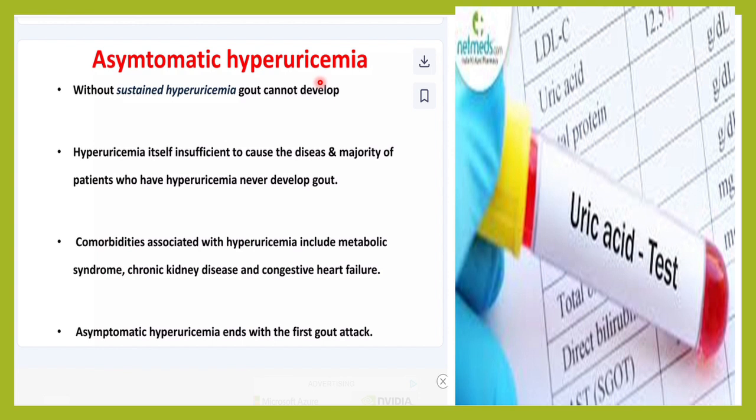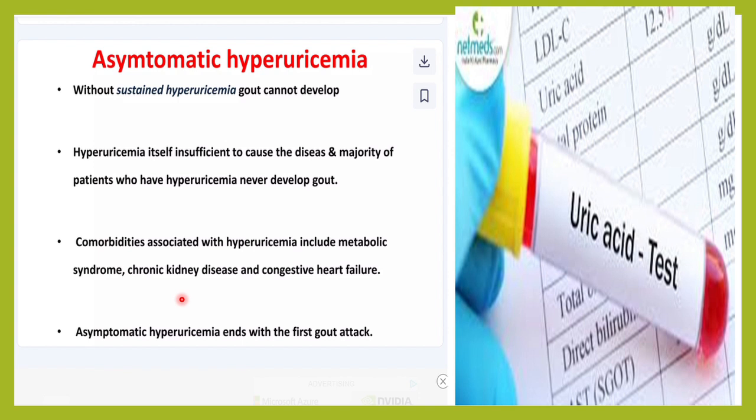There will be other comorbidities. The patient's uric acid level is high, the patient has kidney problems, the patient has hypertension, the patient has heart problems, is overweight, obese, is eating a lot of purine rich food, etc. All these risk factors will increase the chances of this hyperuricemia getting converted into a gout or an acute attack of gout. So, asymptomatic hyperuricemia as such will not cause any problems and it need not lead to gout also.